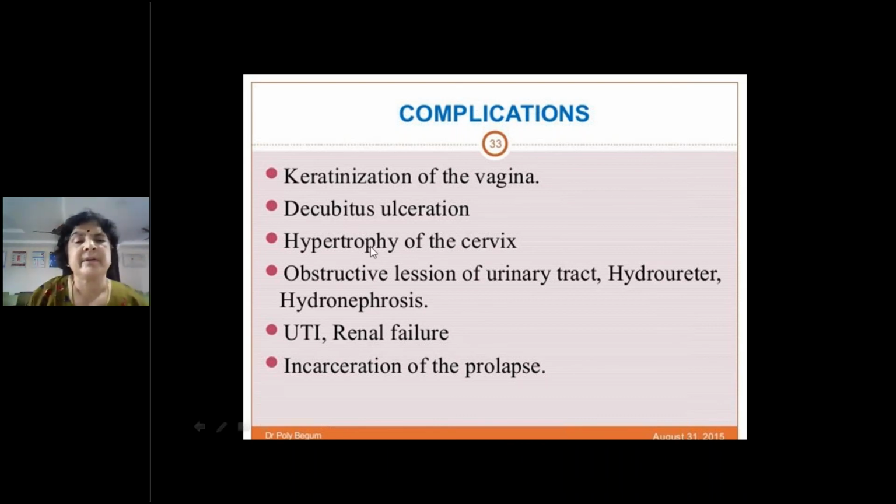Hypertrophy of the cervix, then because of the kinking of the ureters you find hydroureter, hydronephrosis in late stages. In long-standing prolapse, the patient may have kinking of the ureters, hydroureter, hydronephrosis, chronic renal failure, and very rarely an irreducible or incarcerated prolapse.